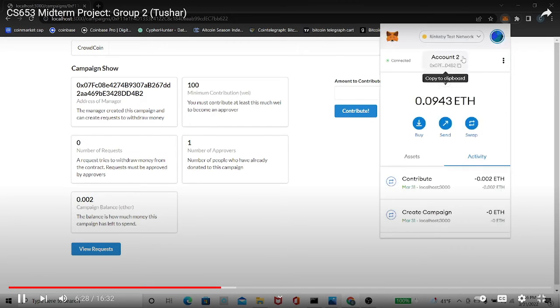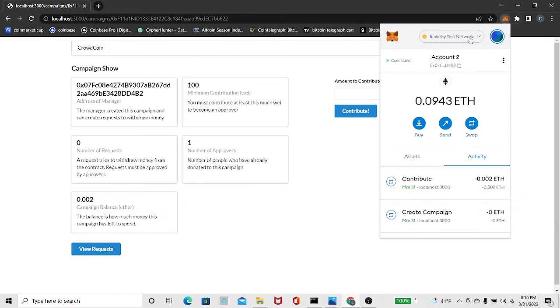And real quick, guys, a really important thing to note here is that I'm using a Rinkeby test network. Basically, it's a testing network, and the name is pretty self-explanatory. We're testing it. So it gives us fake ETH. Whatever ETH that you're seeing here right now associated with this account is not real money. So just something to keep in mind.